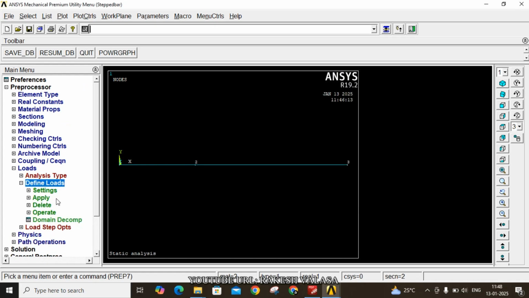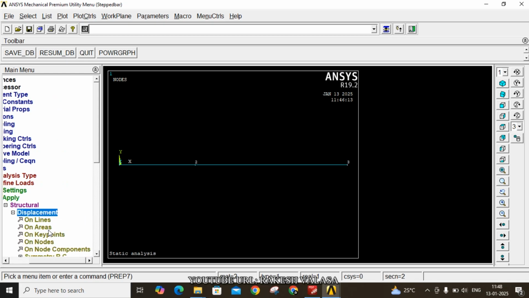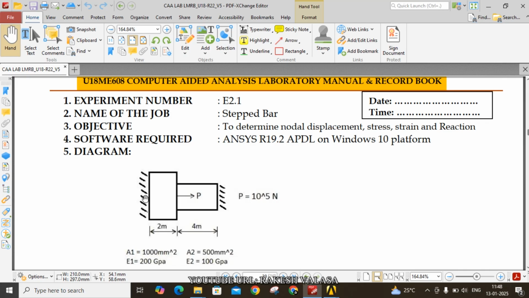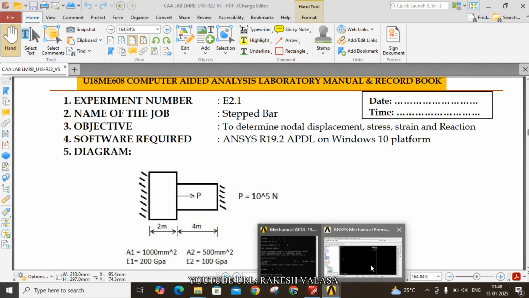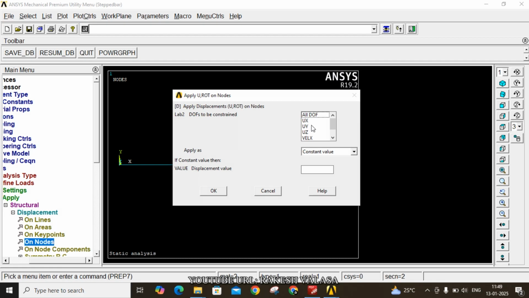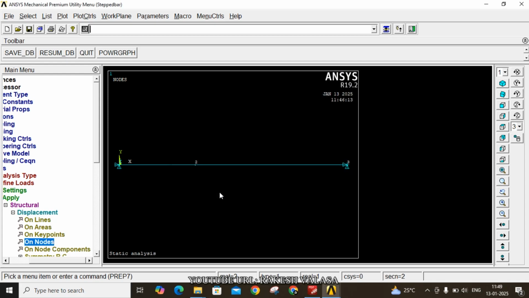Next, define loads. Apply the loads, apply on nodes, structural displacement on nodes. Here, in the given problem, first node and third node both are fixed with respect to all directions. So choose first node and third node, then click on OK. Here, for DOF choose all DOF, all degrees of freedom, then click on OK.